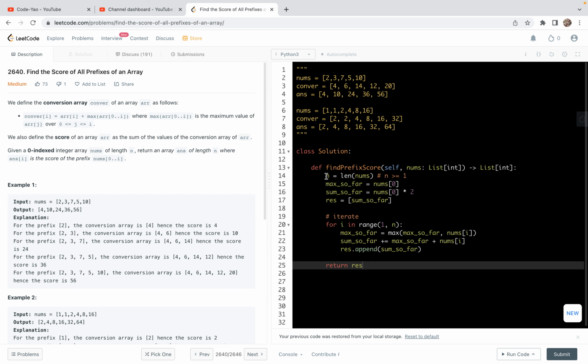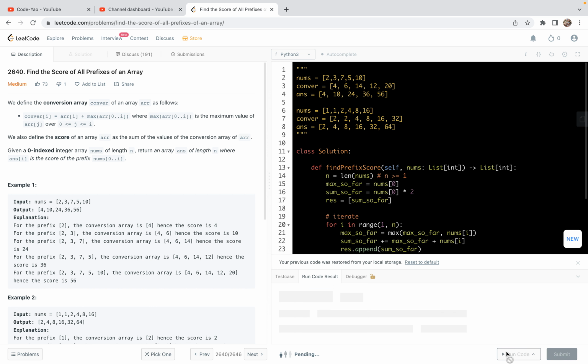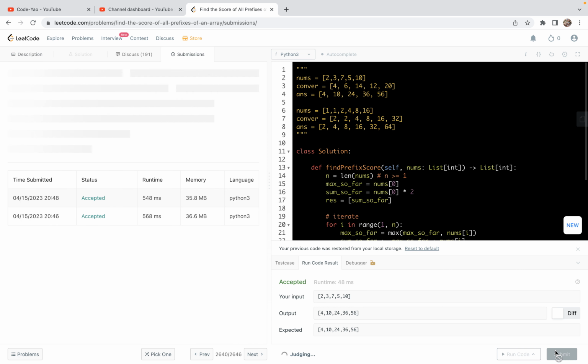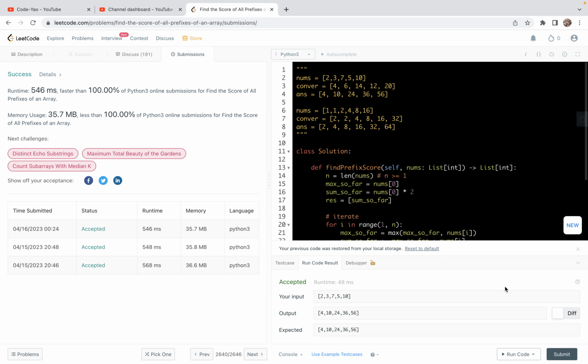Before we make any comments, let's first do a check. We passed the first example. Now let's look at the generic case. Yeah, it passes all the generic cases.